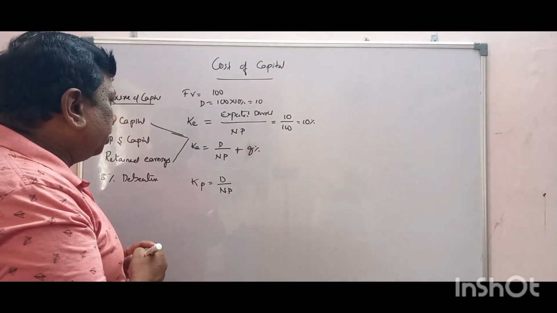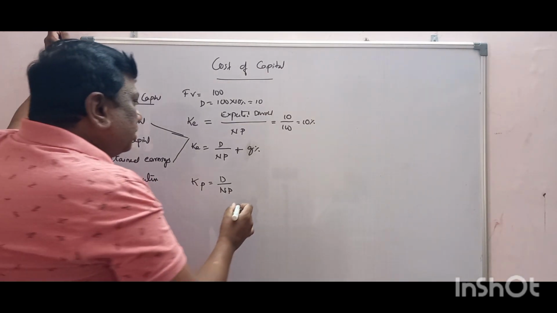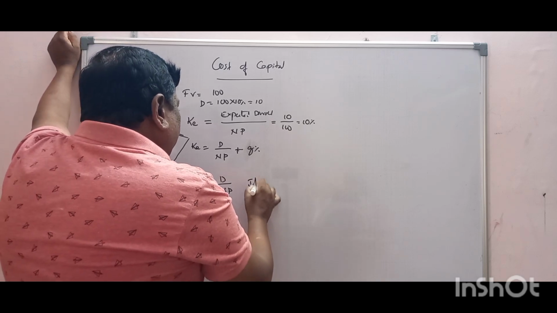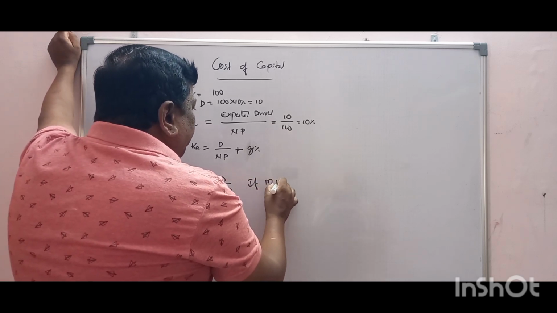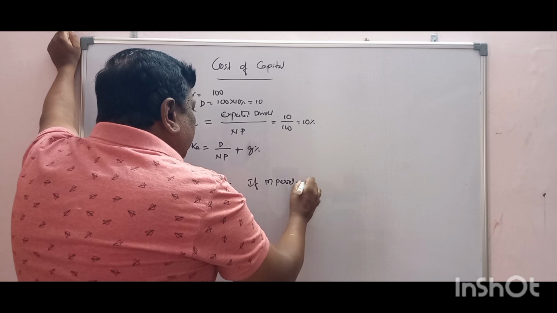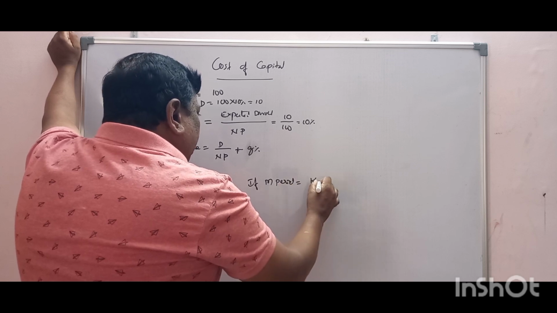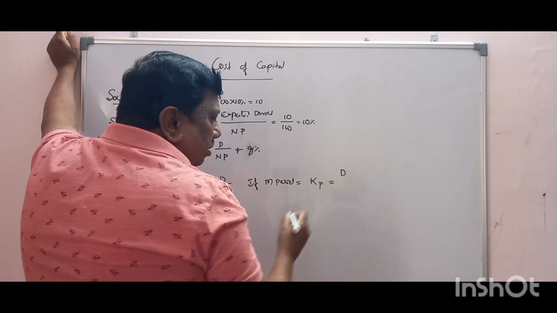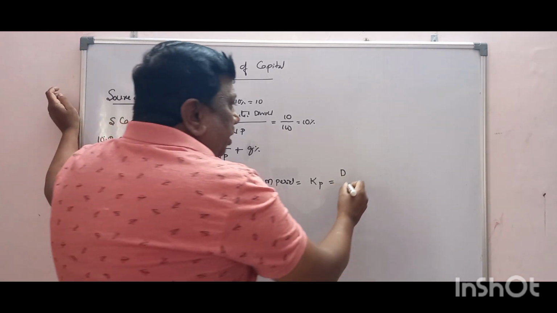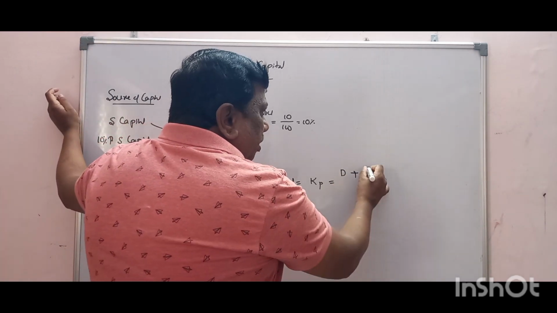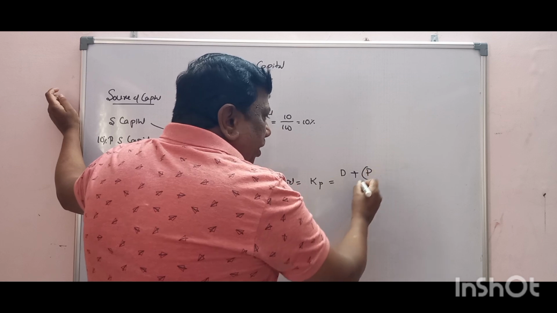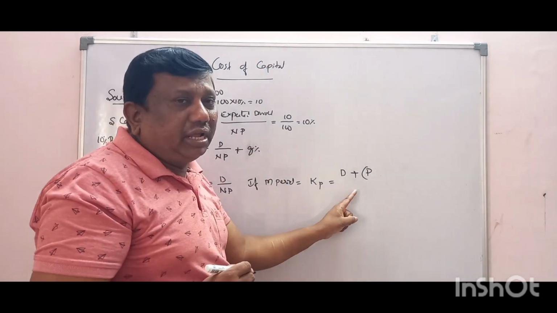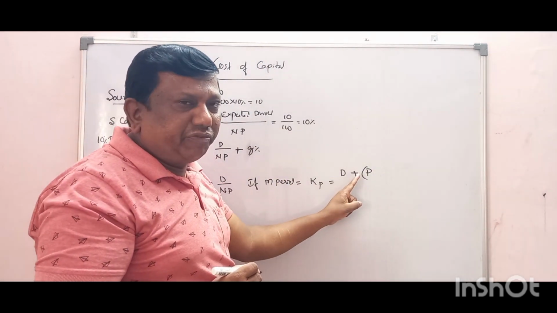So if there is a maturity value and maturity period, then the formula becomes KP. Same, we are giving the dividend that is expected, so dividend plus P minus NP. P means maturity value. After 10 years, how much are we paying for the preference share?